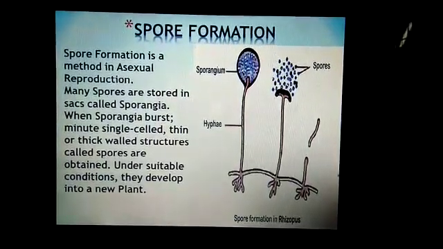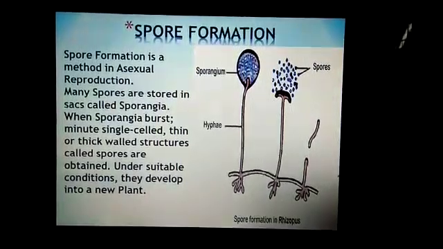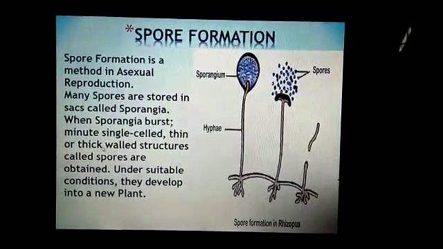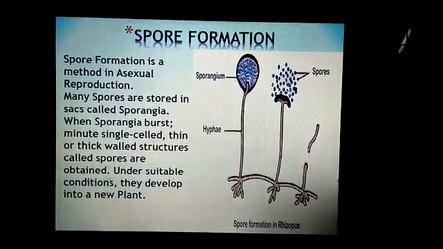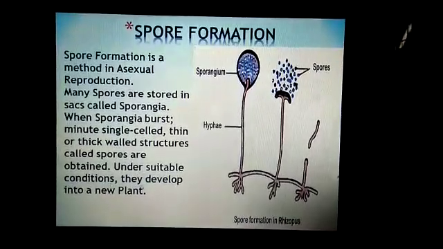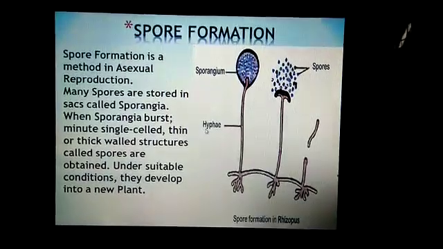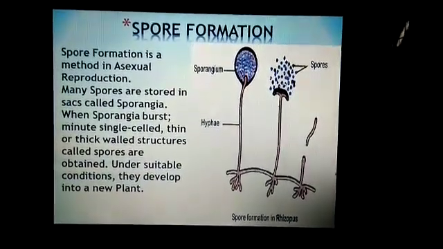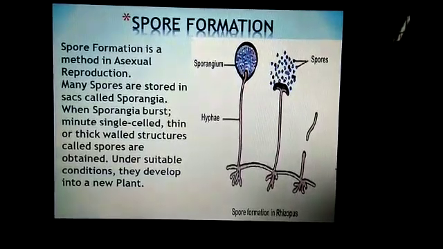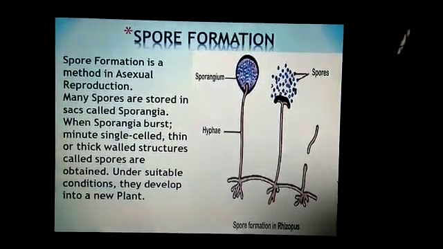And when the sporangium is full of spores, it bursts, and minute single-celled thin or thick-walled structures called spores are obtained, and under suitable conditions they develop into a new plant.